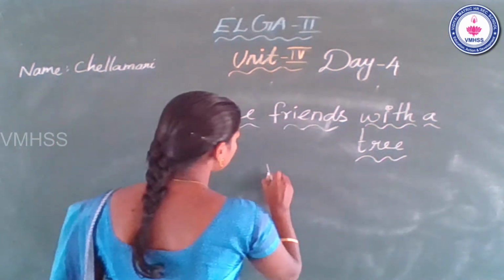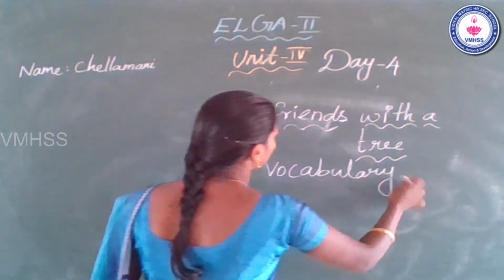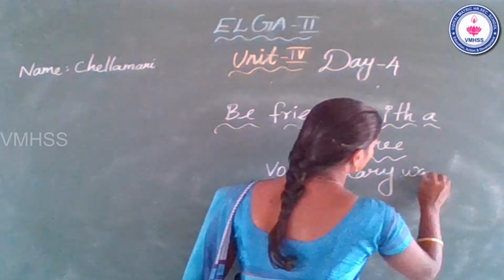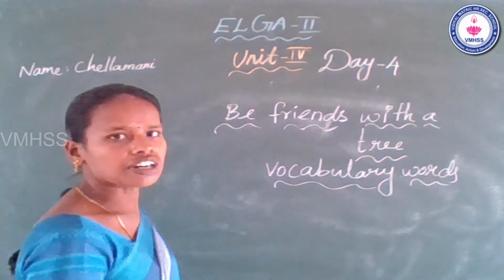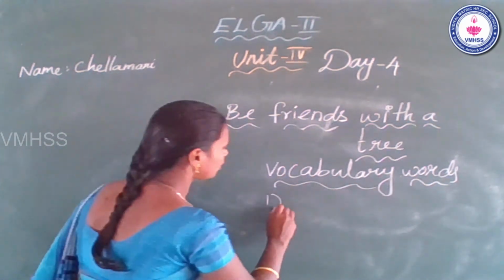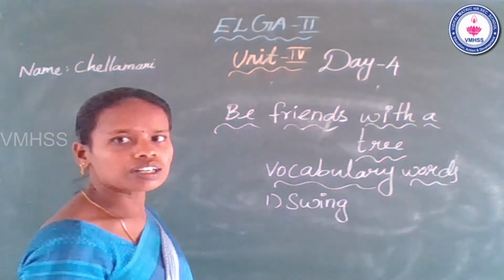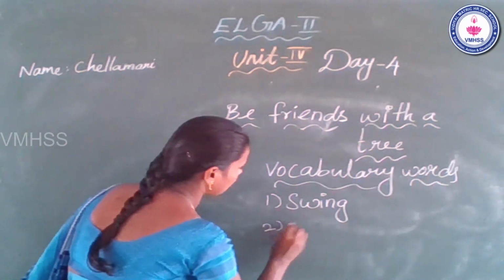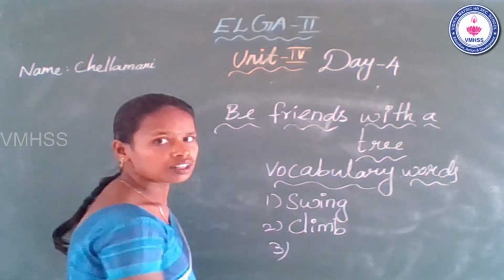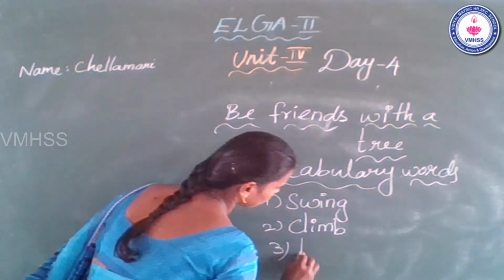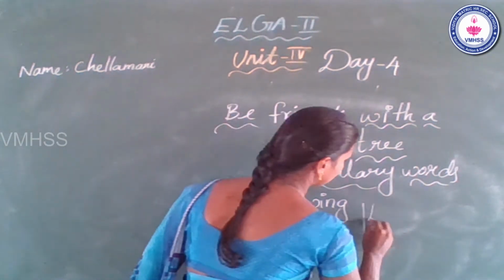For today we will learn 4 vocabulary words from the story Be Friends with Your Tree. The first word, swing. The second word, climb. Third word, think. Fourth one, rest.